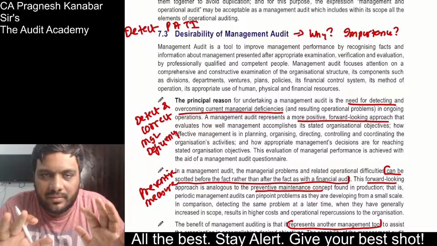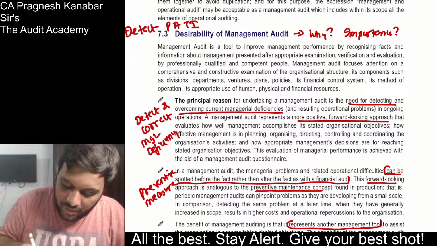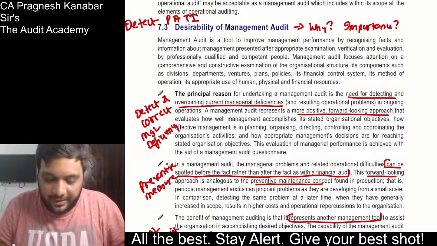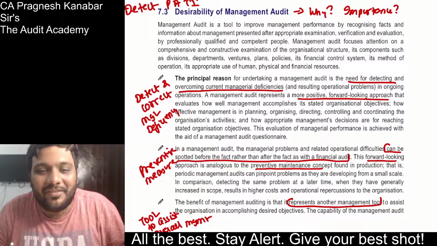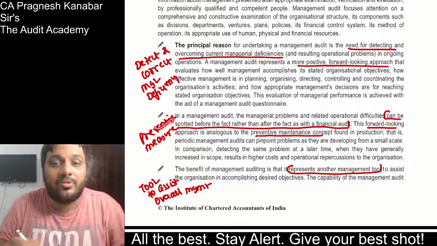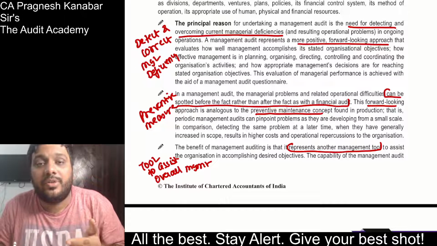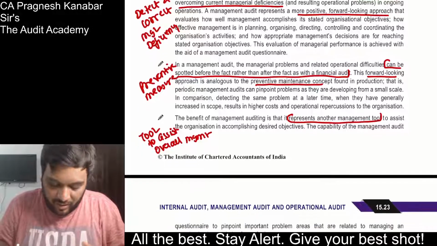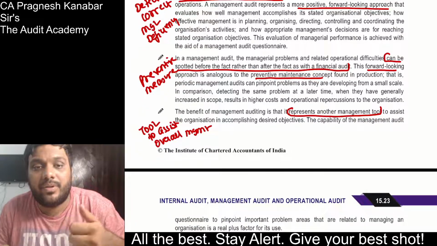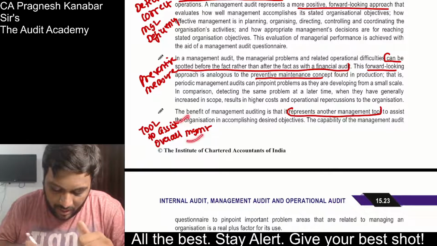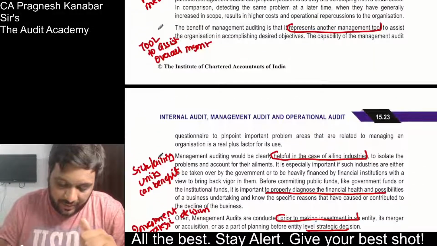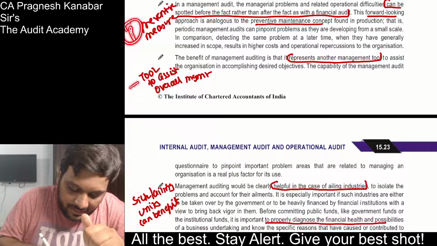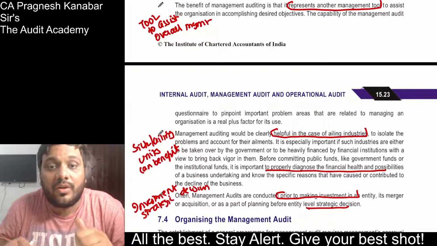But for exams, management audit is required to detect my PATI, my husband. To detect and correct managerial deficiency. P: it should act like a preventive measure, so it is done before something rather than later on detecting the errors. T: tool to assist the overall management. So this is T, this is P, this is T, tool to assist overall management.